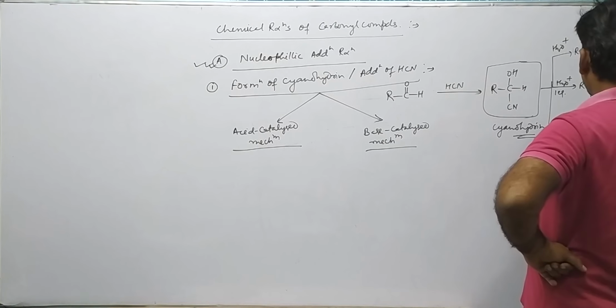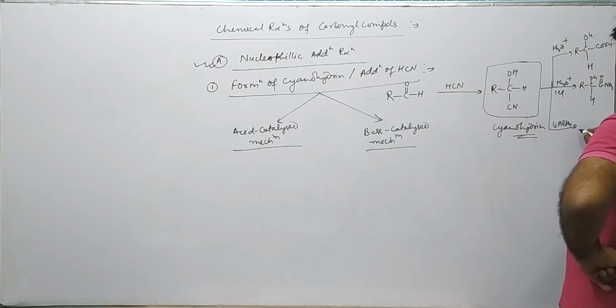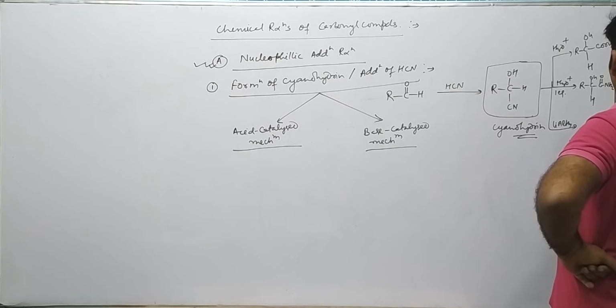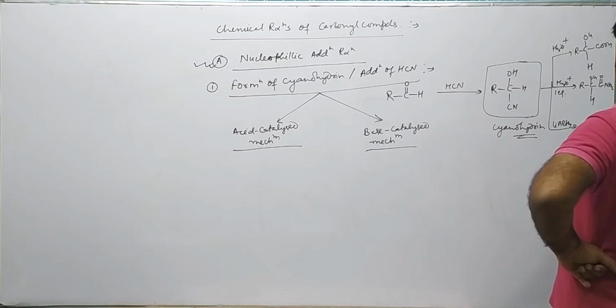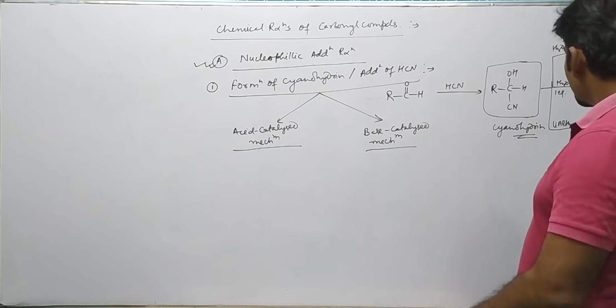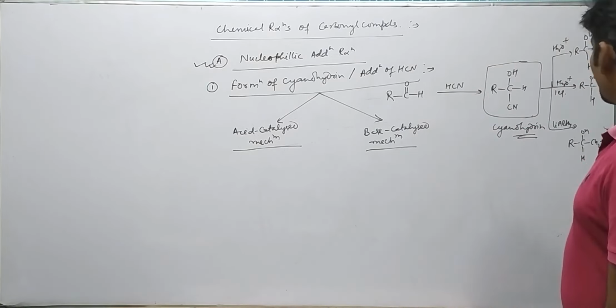If it undergoes reduction in the presence of lithium aluminium hydride, it will form R C OH H, CH2 NH2. So many other compounds can be formed.